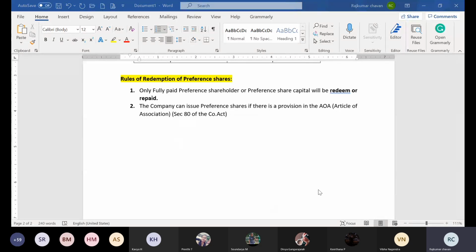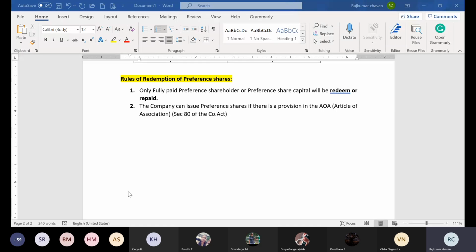Any company that is issuing preference shares has to follow Section 80 of the Companies Act. If any company, let's say Wipro, Infosys, TCS, Deloitte, Accenture, wants to issue preference shares, one thing they need to be very careful about is their Articles of Association, one of the most important documents of every company.